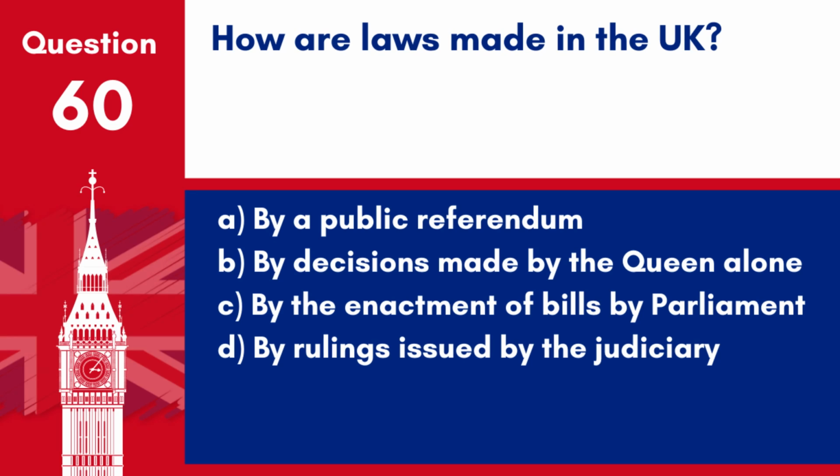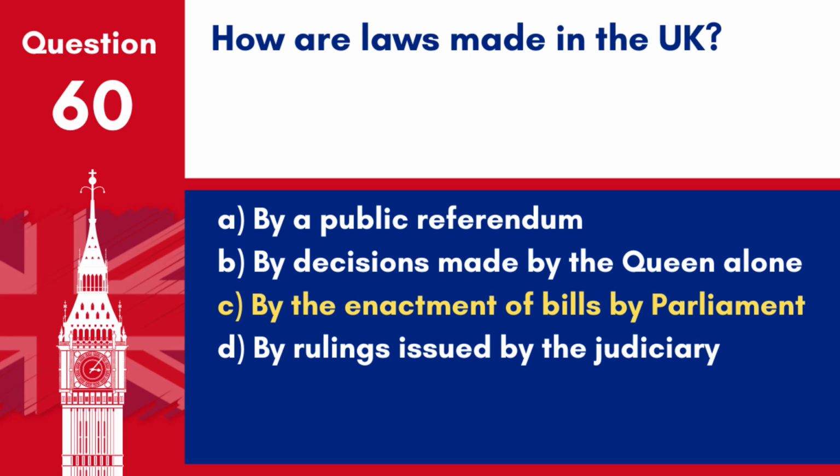Question 60. How are laws made in the UK? A. By a public referendum. B. By decisions made by the Queen alone. C. By the enactment of bills by Parliament. D. By rulings issued by the judiciary.